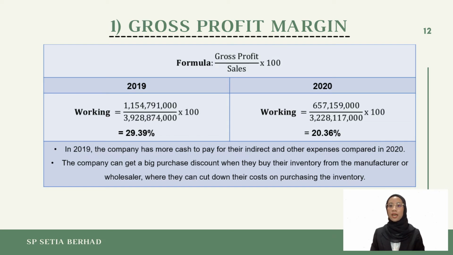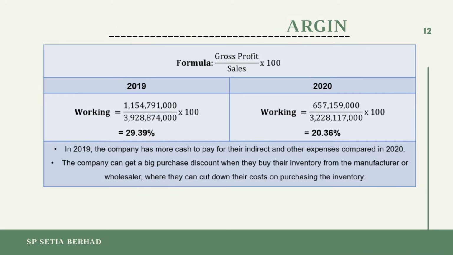The suggestion that can be proposed to the company in order to increase their gross profit margin is that the company can get a big purchase discount when they buy their inventory from the manufacturer or wholesaler, where they can cut down their cost on purchasing the inventory.